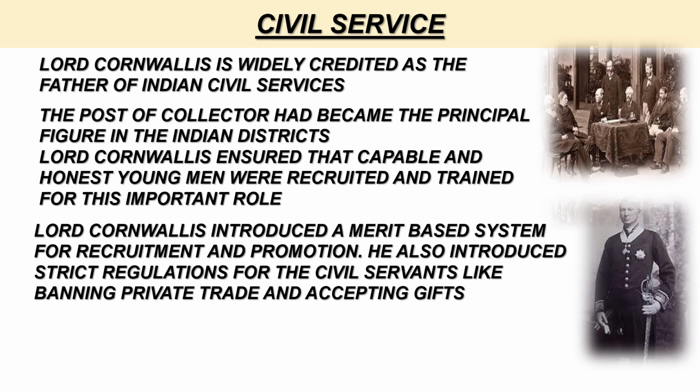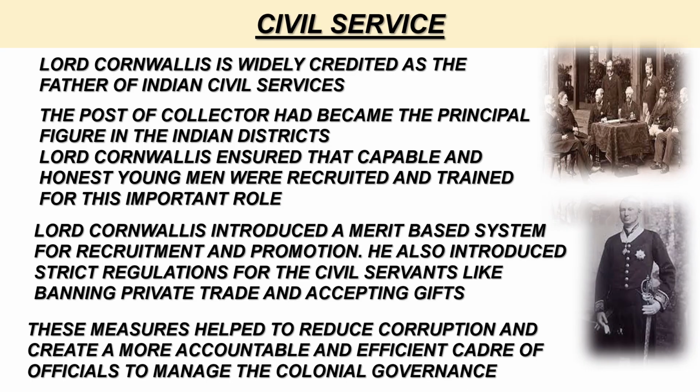He introduced a merit-based system for recruitment and promotion. He also introduced strict regulations for the civil servants like banning private trade and accepting gifts. These measures helped to reduce corruption and create a more accountable and efficient cadre of officials to manage the colonial governance. Thus, the civil servants were one of the most important pillars of the British government, contributing directly to the effectiveness of the administration and ensuring its long-term stability.